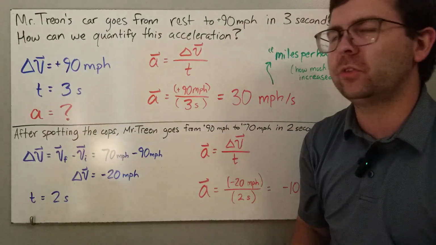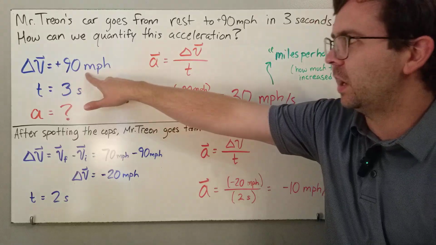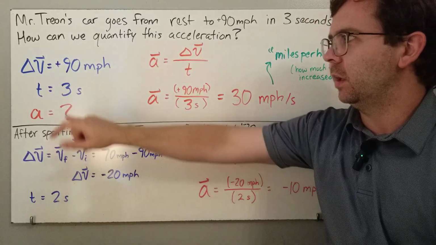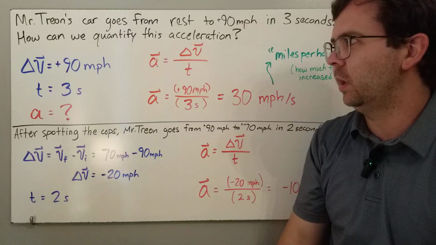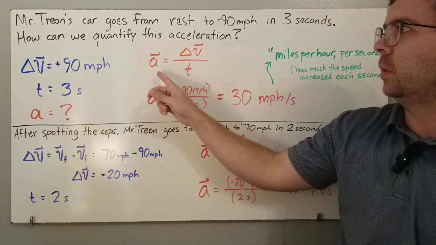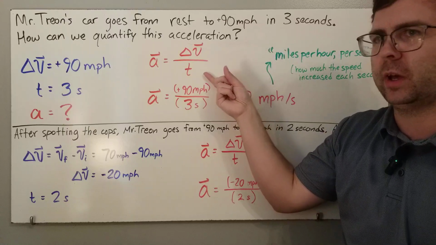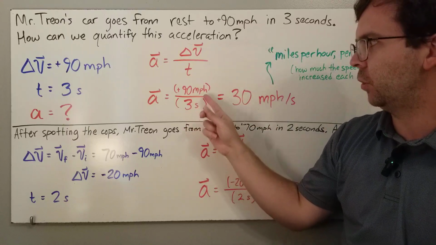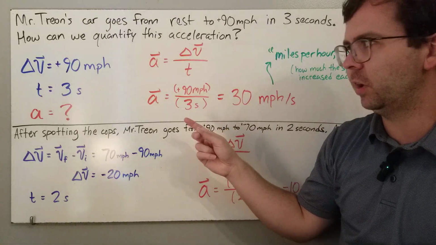So our change in velocity, we went from 0 to 90, so that's a gain of 90 miles per hour. And then the time was 3 seconds, so I'm going to write that as t equals 3 seconds. And then what is our acceleration? Using the equation we just saw, it's going to be the change in velocity over the time. It's going to be 90 miles per hour divided by 3 seconds. So what is my acceleration?